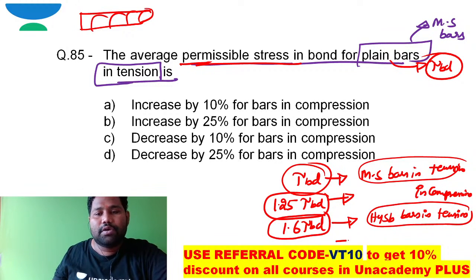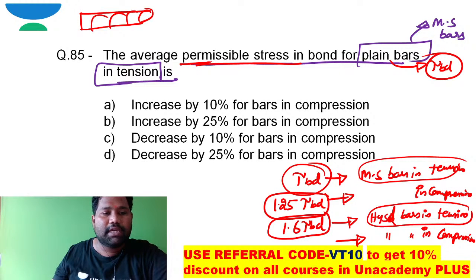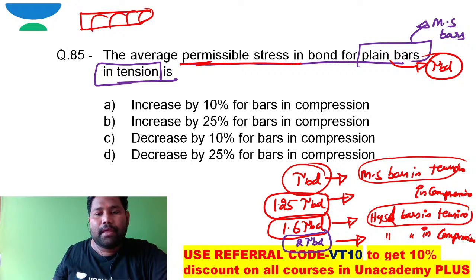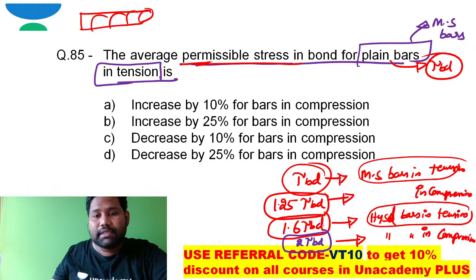And in case of HYSD bars in compression, we can call it 2 times tau BD. How can I say this 2 times tau BD? This is already 1.6 times tau BD for HYSD bars in tension, and that permissible bond stress must be increased by 25 percent.